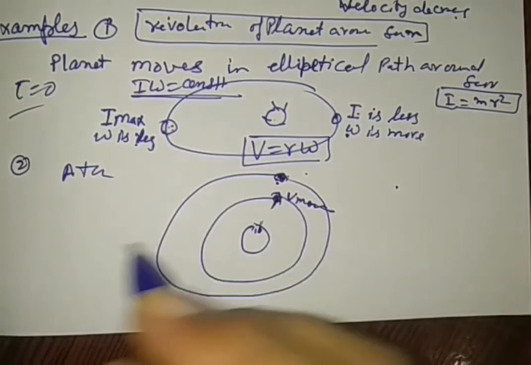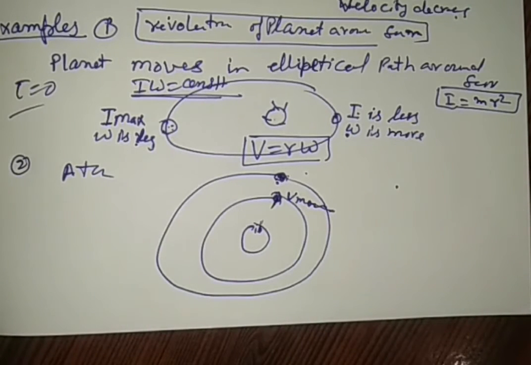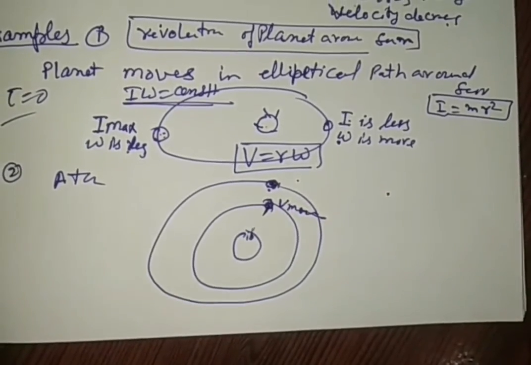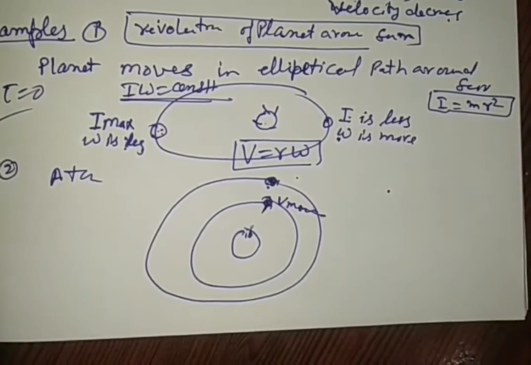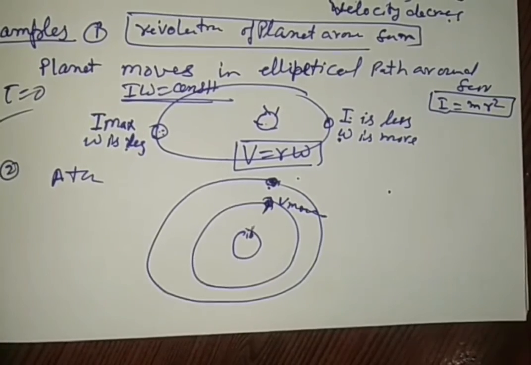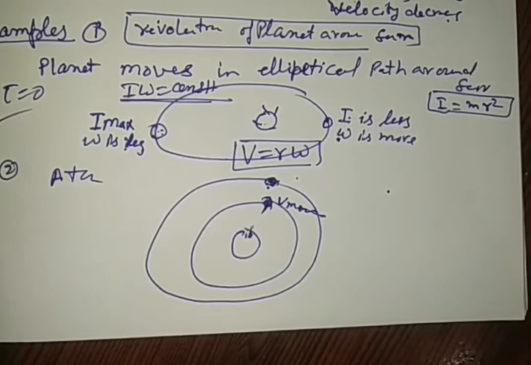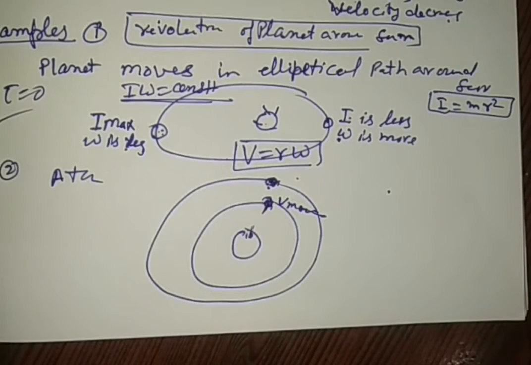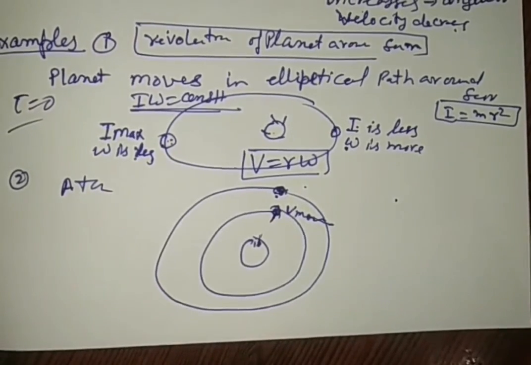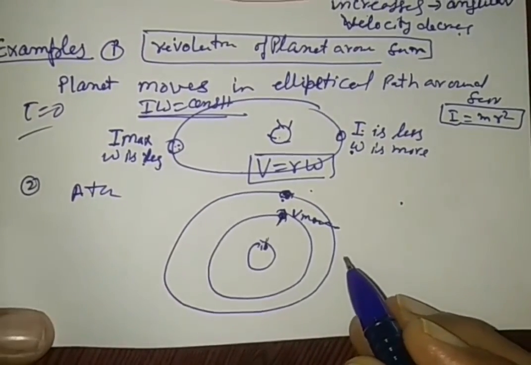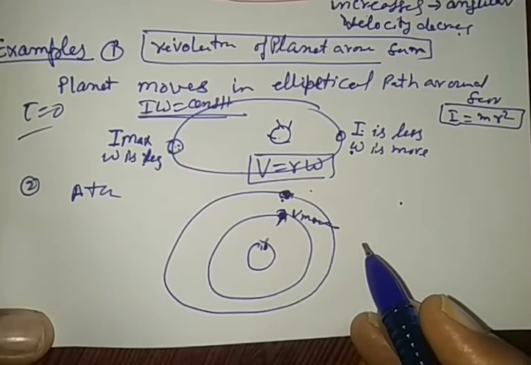We also know some other examples. When a diver jumps into the water and folds his body, he takes a round. When he folds the body, his moment of inertia decreases, and as a result, his angular velocity increases. So due to the increased angular velocity, he makes certain rotations within the air. These are examples of the principle of conservation of angular momentum.